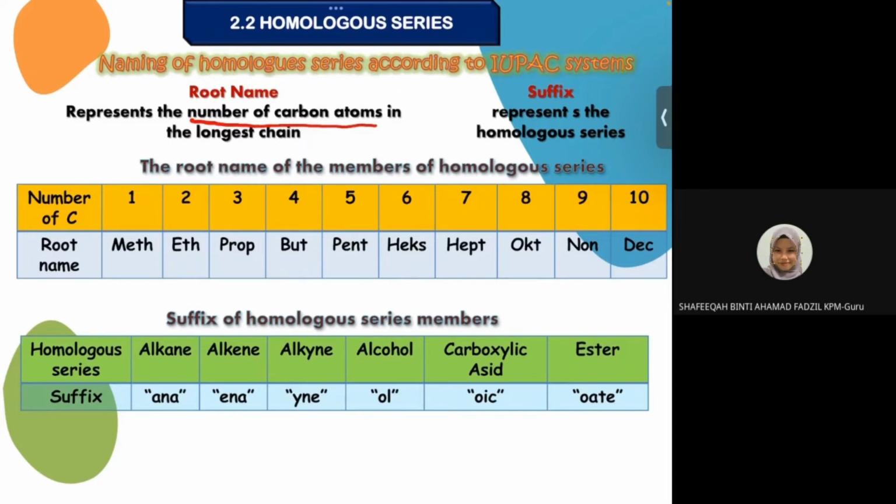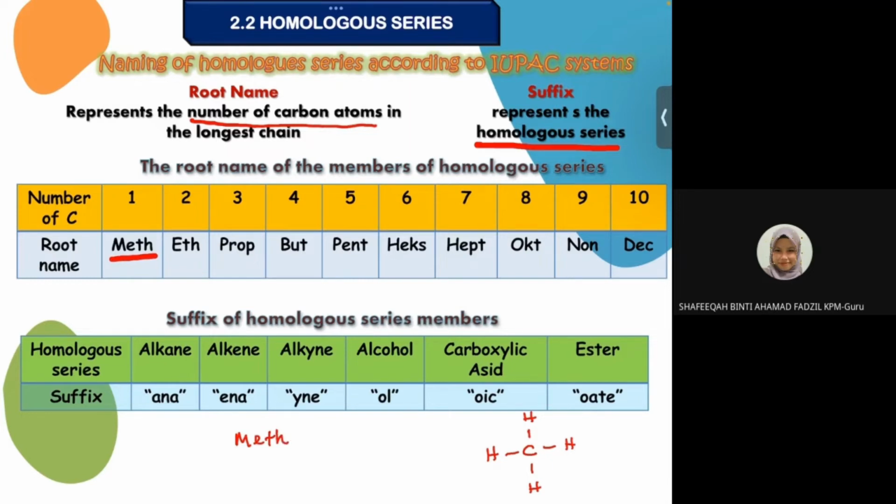It means kalau you ada 1 carbon, dia akan jadi meth. Kalau you ada 2 carbon, dia akan jadi eth, and so on. Okay, and then the suffix represents the homologous series. It means dia adalah alkane, alkene, alkyne and so on. Okay, for example, if you have 1 carbon with 4 single bonds, and then you ada hydrogen. Okay, 1 carbon, nama dia adalah meth. So you tulislah meth.